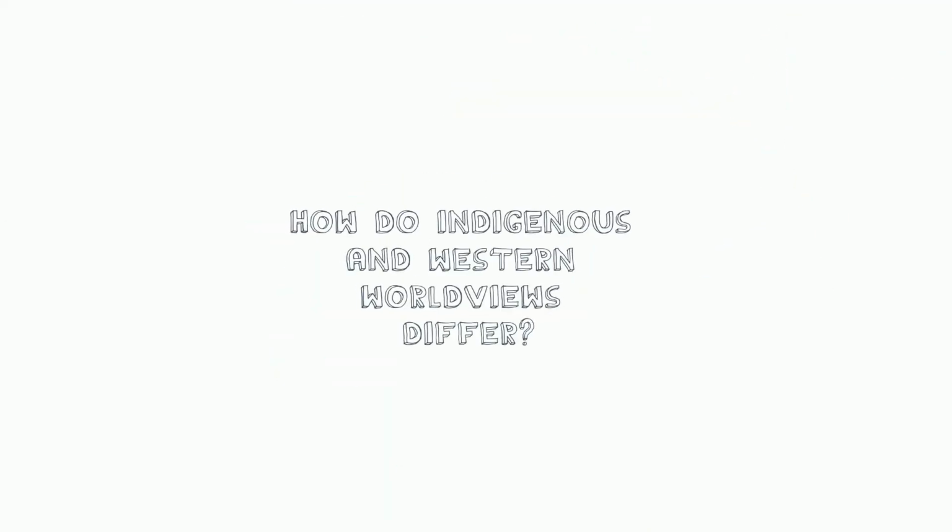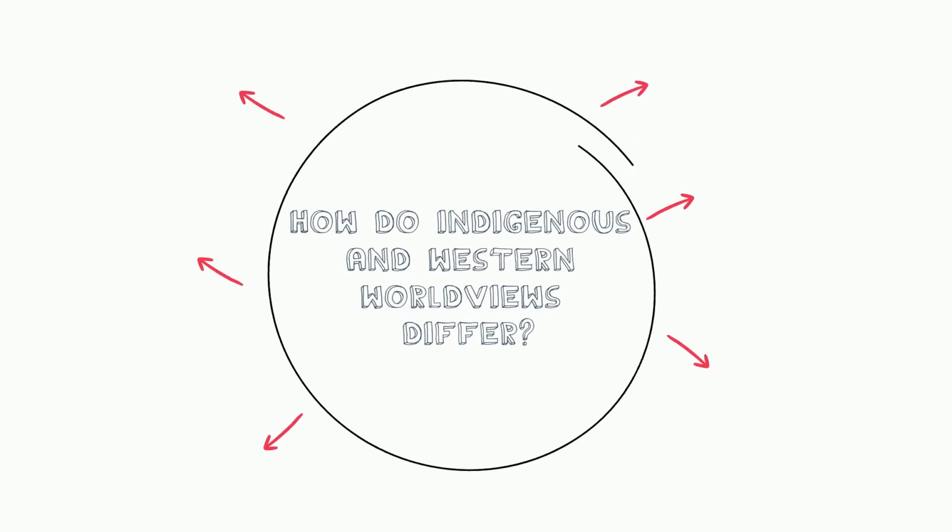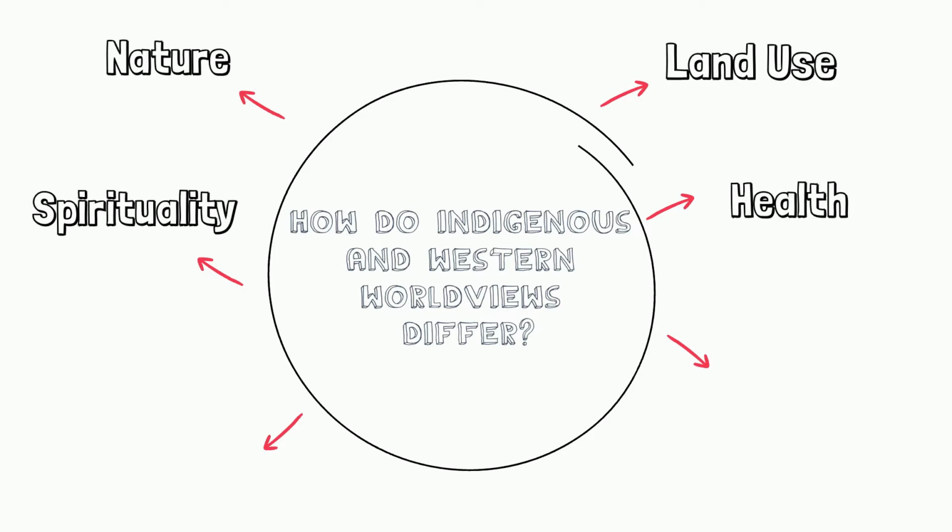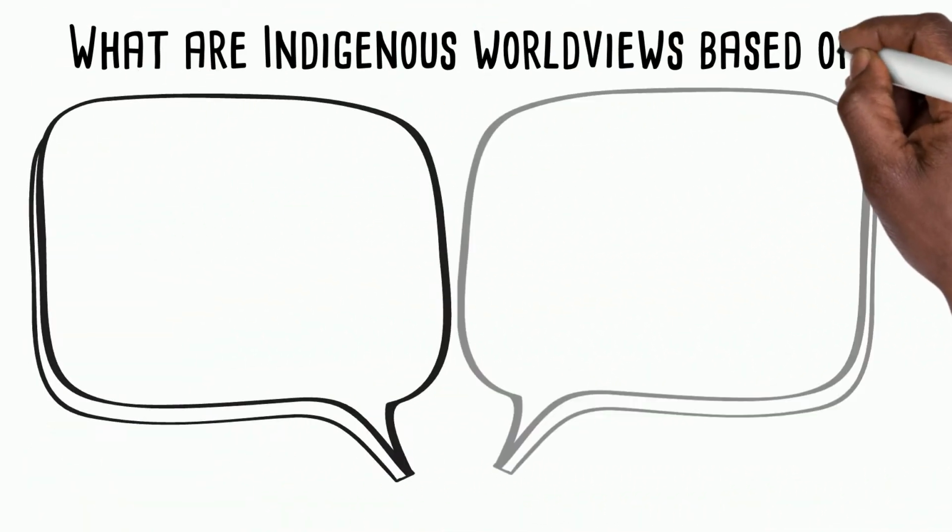How do Indigenous and Western worldviews differ? Indigenous and Western worldviews differ in many ways, which include their views on nature, land use, spirituality, health, use of stories, and community. What are Indigenous worldviews based on?